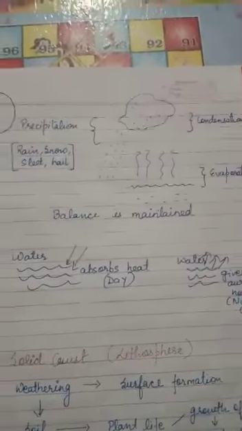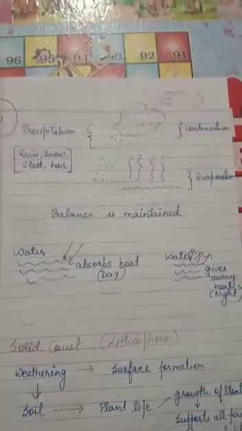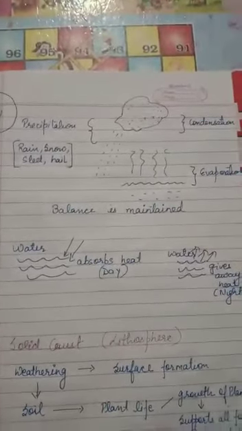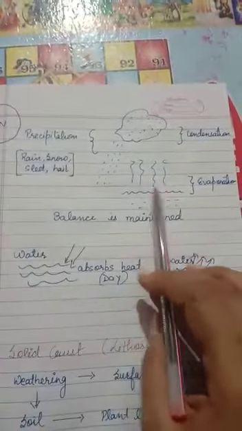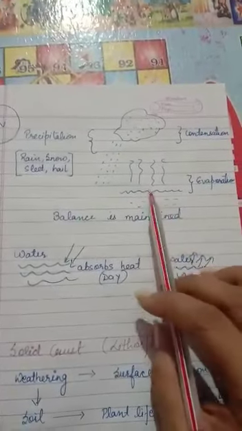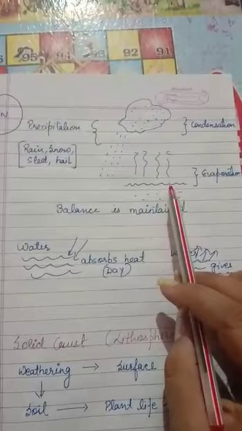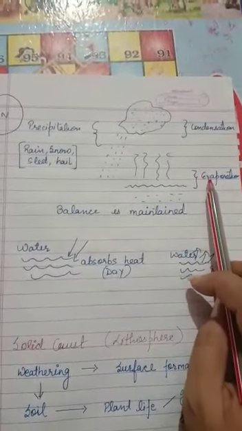As we have studied in the lower classes, the three processes are evaporation, condensation and precipitation. What is evaporation? When the heat of the sun falls on the surface of Earth and other water bodies, the water changes its form from water to water vapor. This process is known as evaporation.